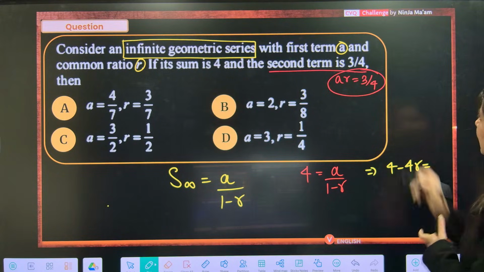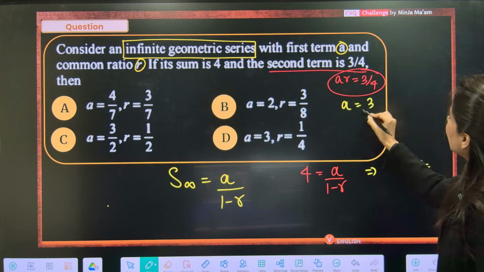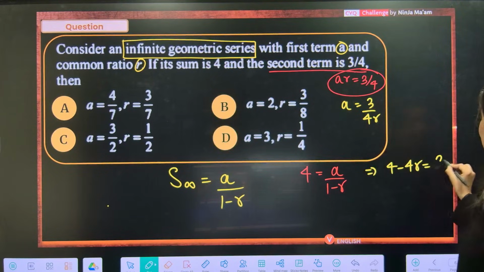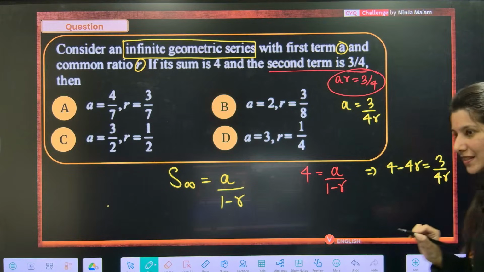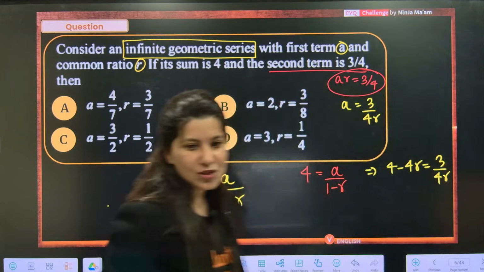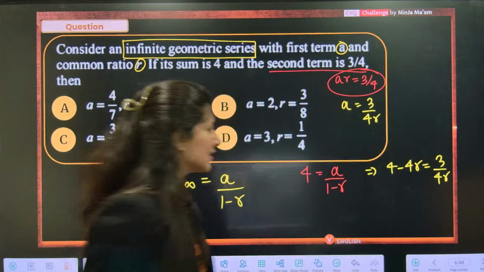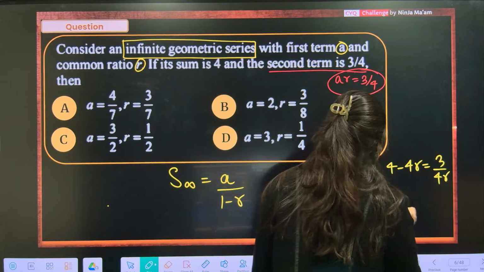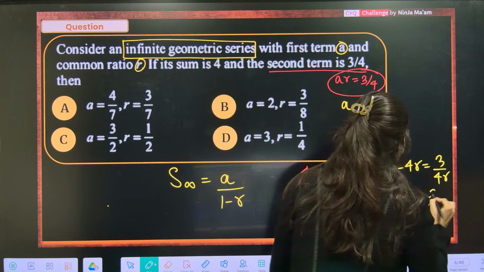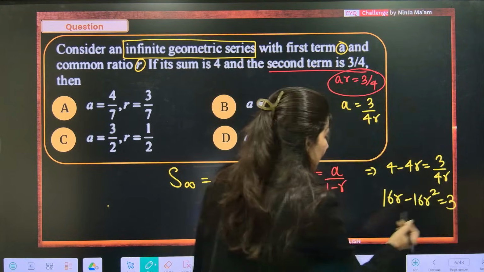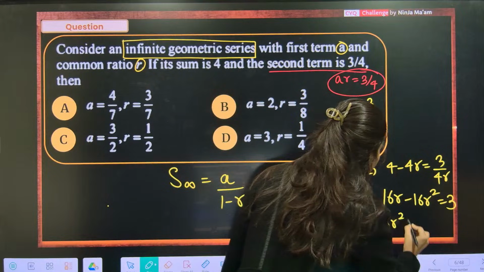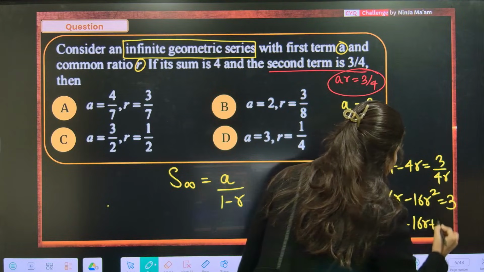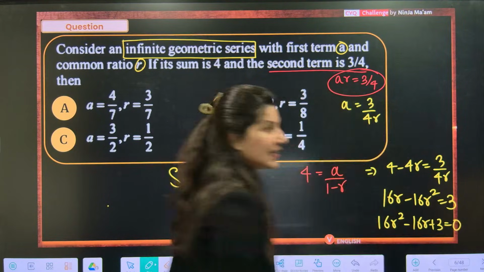From here, A is equal to 3 by 4R. Clearly this is going to be a quadratic equation. Cross multiply. So 4 4s are 16R minus 16R square is equal to 3. If I shift this, 16R square minus 16R plus 3 is going to be 0.